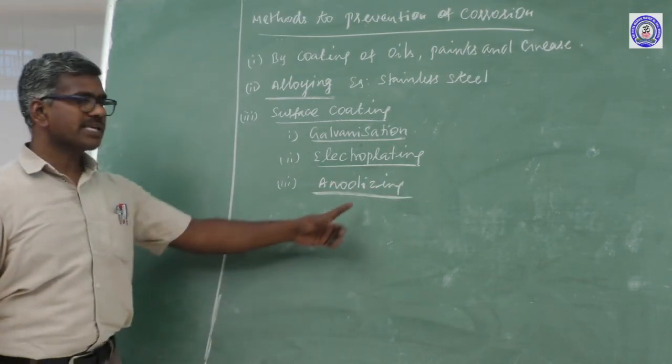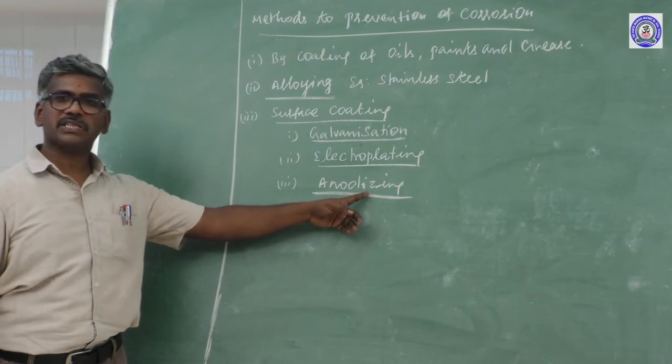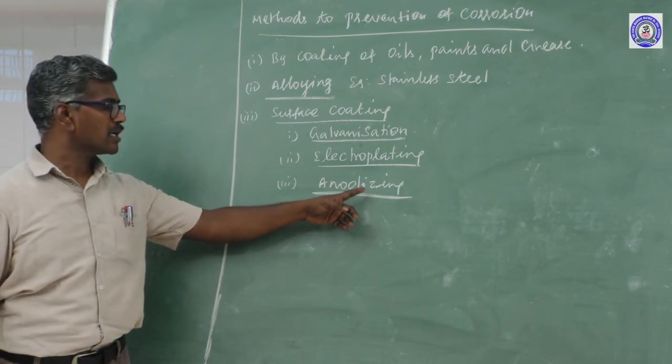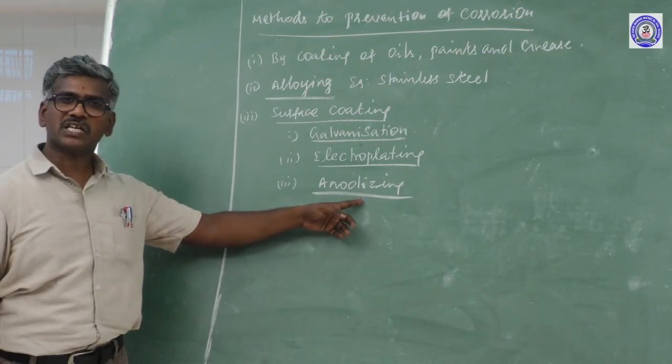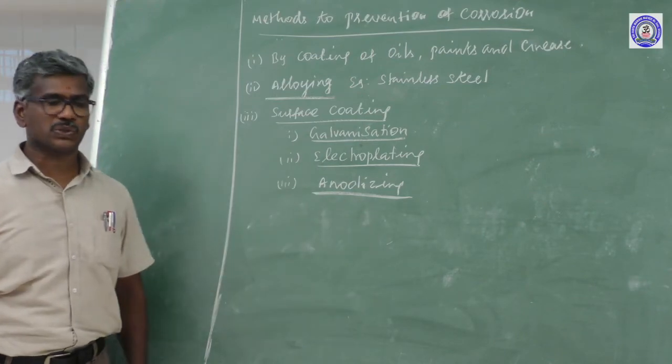Another one, anodizing. This is the best method to prevent corrosion. Here, the metal surface is converted into decorative parts.